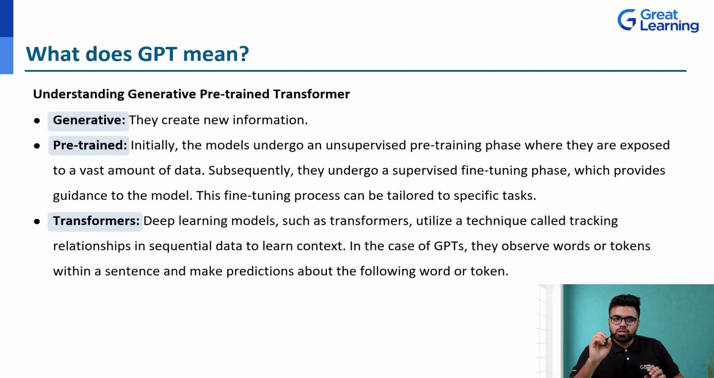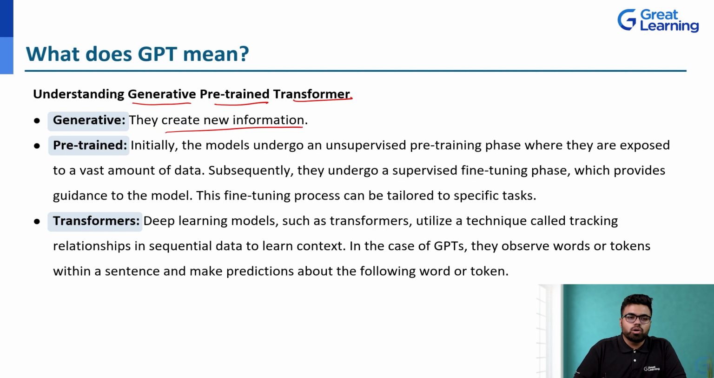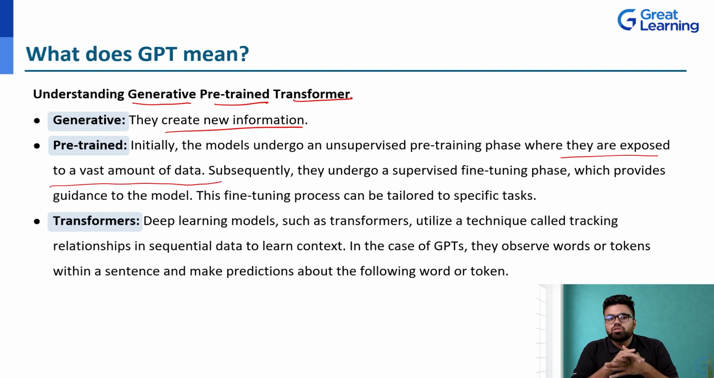Then let's just dissect the word GPT. What does it mean? Generative, pre-trained transformer. Generative, as the name suggests, means it can create new information. Then we talk about pre-trained. Initially the models undergo an unsupervised pre-training phase where they are exposed to a large amount of data. It is basically giving the large amount of data to the model and just telling it, okay, let's start.